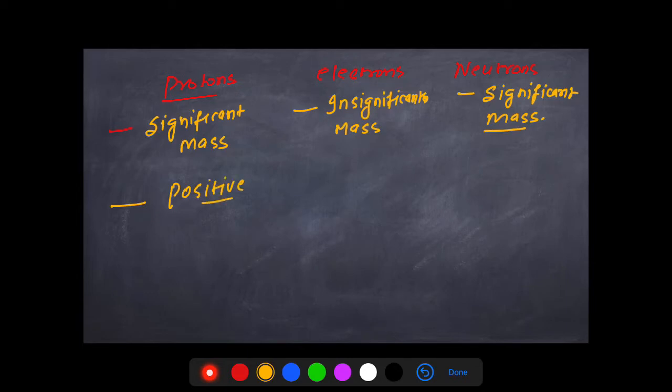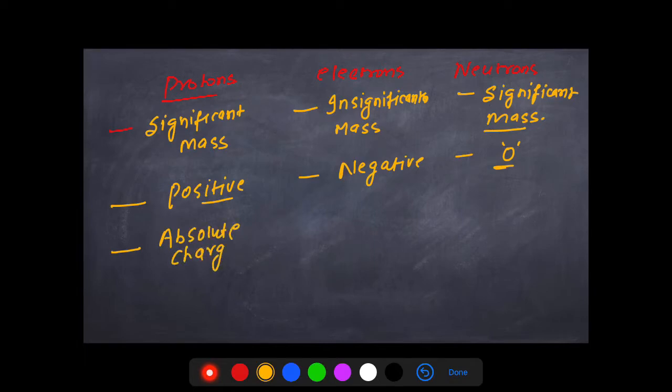right? Talking about the charge, protons carry the positive charge, electrons carry the negative charge, but neutrons carry no charge, they are neutral. Fine. Okay. If you talk about the absolute charge, it is the exact amount of charge that any particular particle will be carrying.